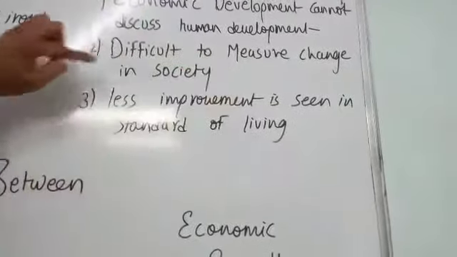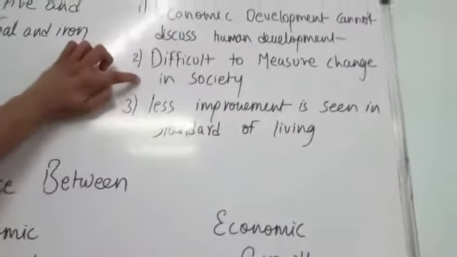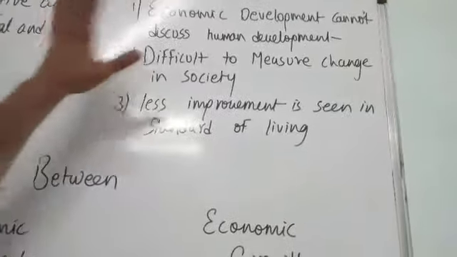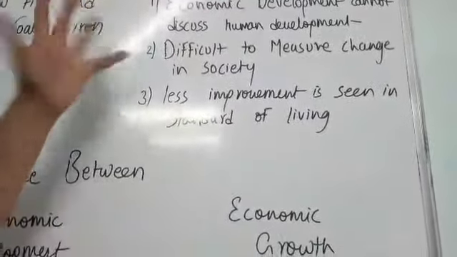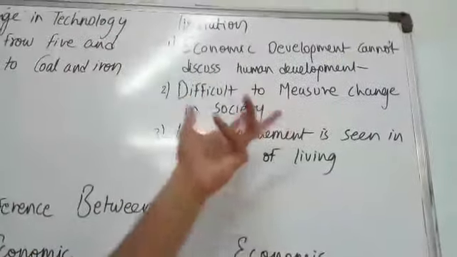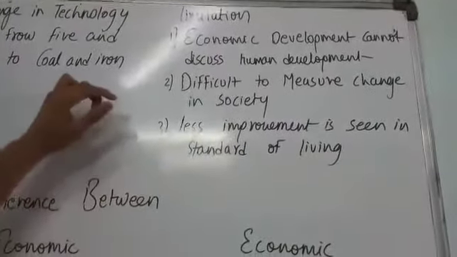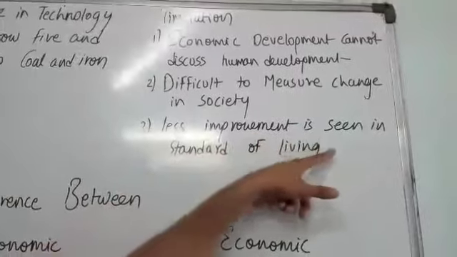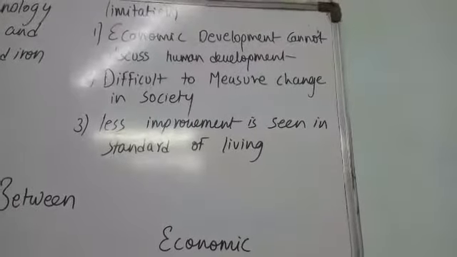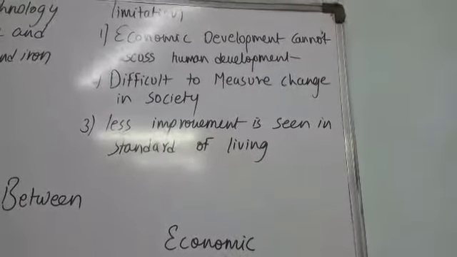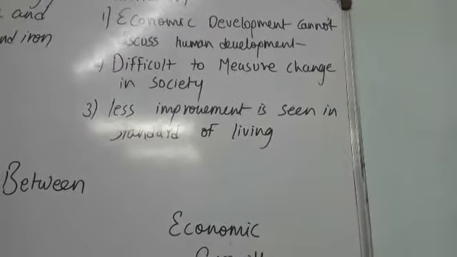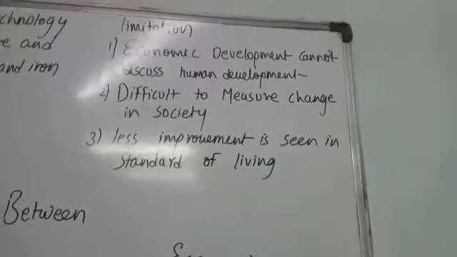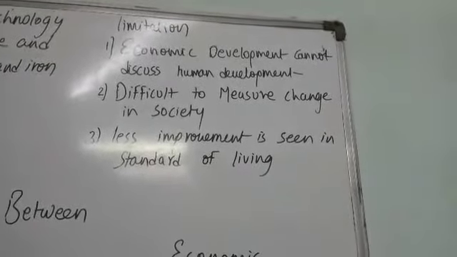Difficult to measure changes in the societies. In economic development, it is very difficult to know the changes, how much change has been made. That cannot be known because quality cannot be measured. Less improvement is seen in standard of living. If people living in the country are less developed or less civilized, then we can't say economic development has been achieved.